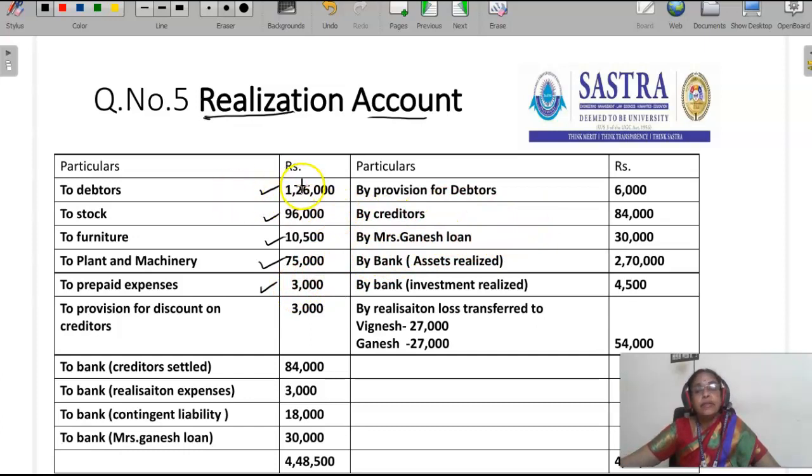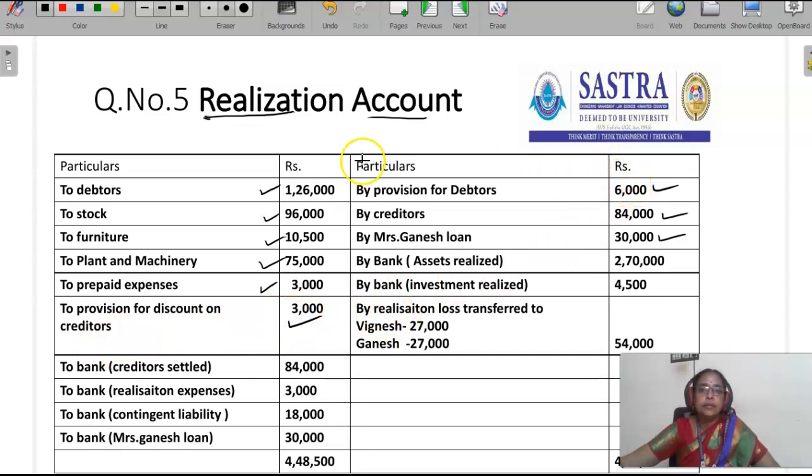For debtors we have to transfer only the gross amount. The provision for debtors will go to the opposite side. The provision for debtors is 6,000. Creditors we transfer 84,000. This is a liability, and Mrs. Ganesh loan is 30,000. Creditors discount should be written under the debit side. Provision for discount on creditors 3,000. We should write here only the gross amount.